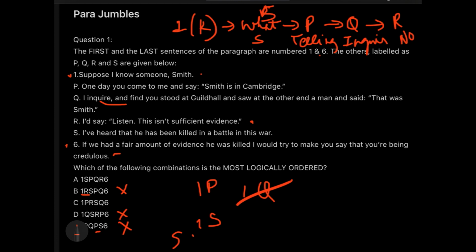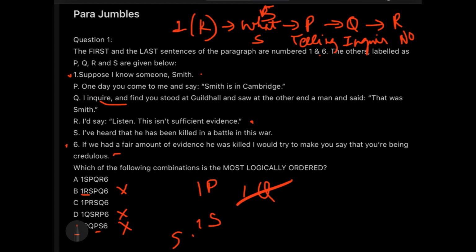What do you know about Smith? Then the second person comes and tells you something about Smith. Then you inquire, where did you see him? What happened? After listening to his reply, you reply back that this is not enough because there is no such evidence. Very much in line. Now we'll check if something is wrong with option C, then we can finalize option A.